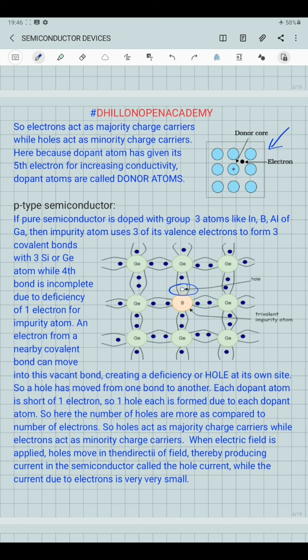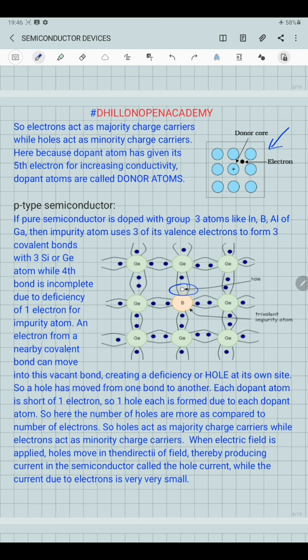At a given temperature, by absorbing heat energy, an electron from a nearby covalent bond will detach itself, break the covalent bond, and enter into this incomplete covalent bond or vacant site in order to complete this particular covalent bond.